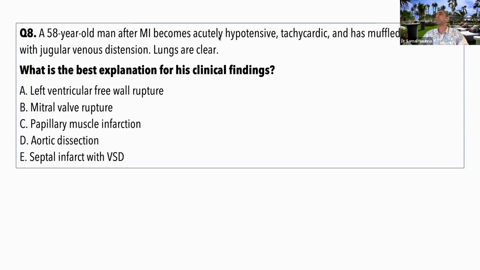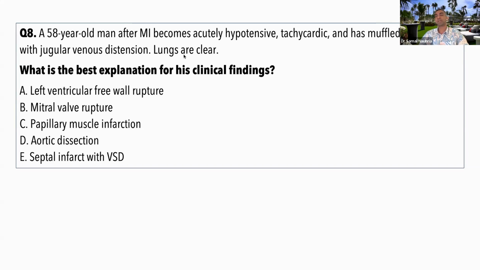Anyway, so after MI the patient becomes acutely hypotensive. Look at the words. Please note the word acutely hypotensive. So this has happened all of a sudden after MI. Tachycardic, muffled heart sound. If you are good at mnemonics, I think your brain should have figured out what this is. Hypotension, increased heart rate, muffled heart sounds. Do you remember something from the physio and pathophysio cardiovascular topic? So with JVP distension, they've given us the entire thing here.